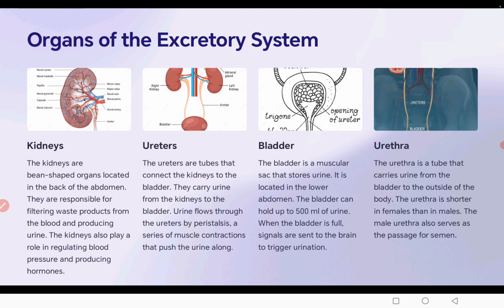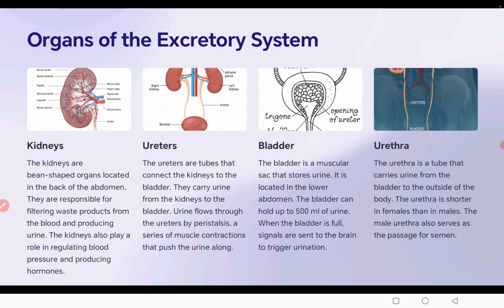The organs which are involved in the excretory system are the kidney, ureter, urinary bladder and urethra. Kidney filters the blood and produces urine. Kidney is a bean-shaped organ located in the back of the abdomen. They are responsible for filtering waste products. The kidney is about 10 cm long and 6 cm wide. The right kidney is slightly lower than the left one.